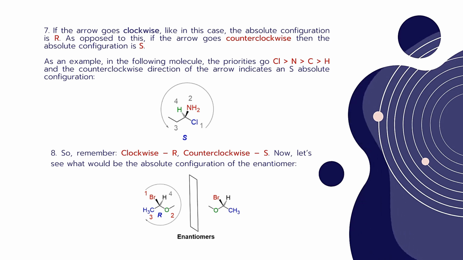Now let's see what would be the absolute configuration of the enantiomers. We know that enantiomers are non-superimposable mirror images. That's what we call enantiomers. Whatever the actual enantiomers, according to the priorities, always you have to give the direction configuration. Here in the following example, which we have taken from the earlier example, the molecule has been given R configuration. Here we have to remember always that the mirror images of enantiomers are always given the opposite configuration. For example, if the molecule contains the R configuration, its mirror image always contains the S configuration.